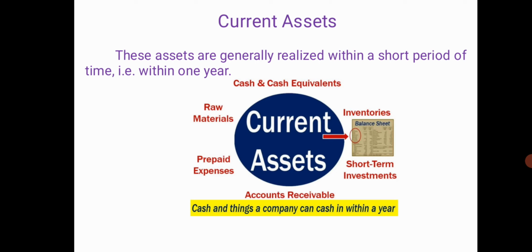They include cash and cash equivalents, raw material, inventory, short-term investment, accounts receivable, and prepaid expenses. A company can cash in these within a year.